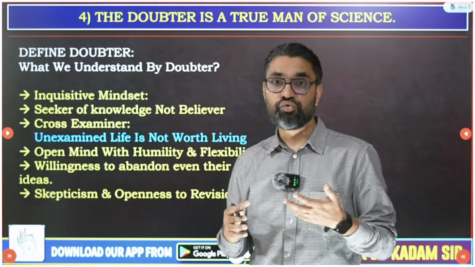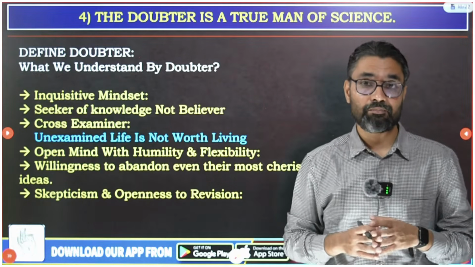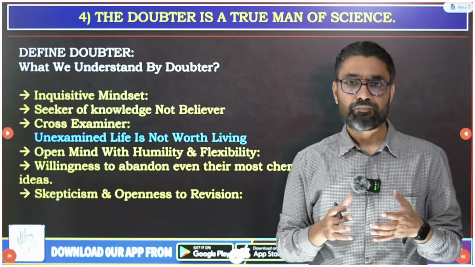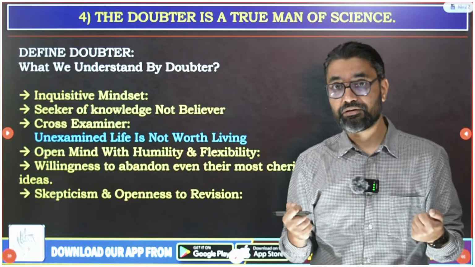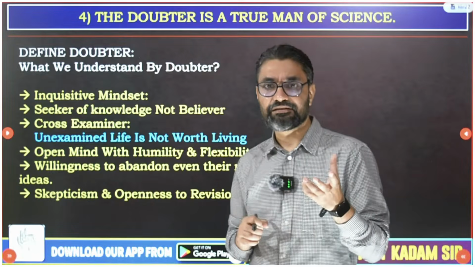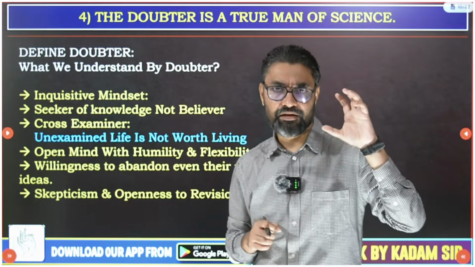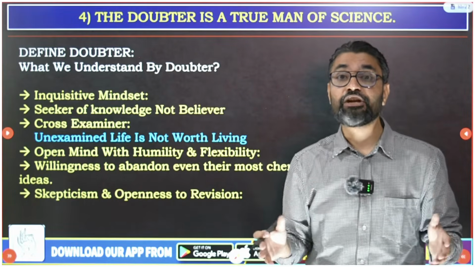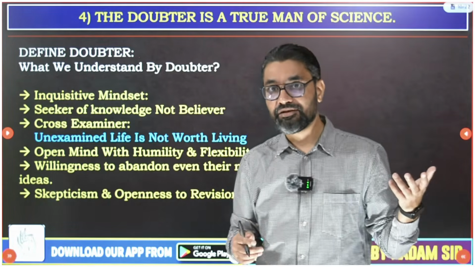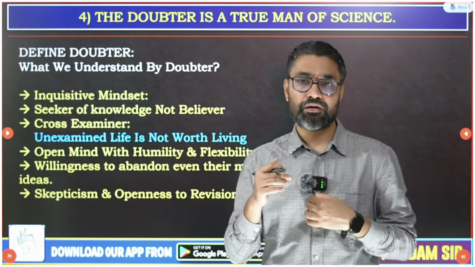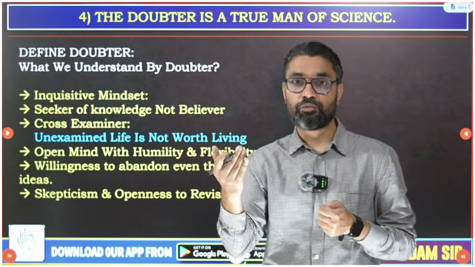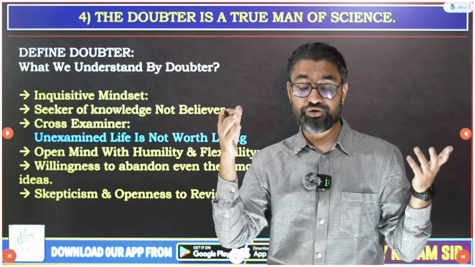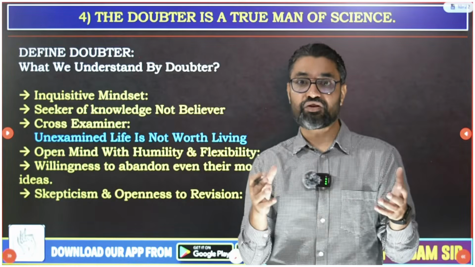Then define who is a doubter. That is also a core term. What do you mean by the term doubter? Doubter means one who has a critical mindset, who takes nothing for granted, who analyzes each and every argument through proper introspection. And in my ethics lecture, while discussing Socrates, I discussed one method that Socrates gave to the world, a very good method that one should implement in all education systems, that is cross-examination.